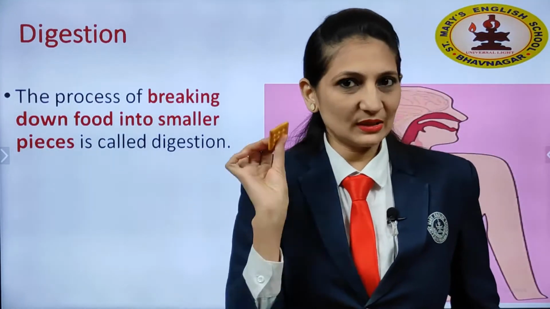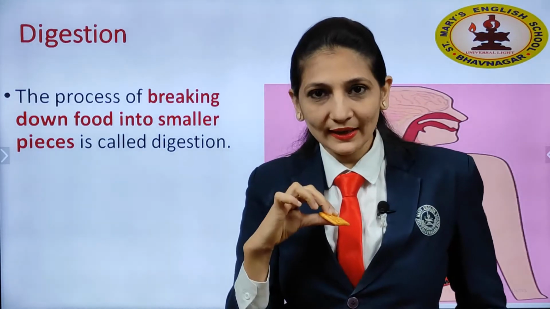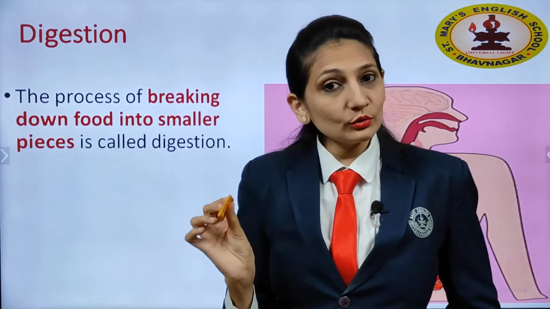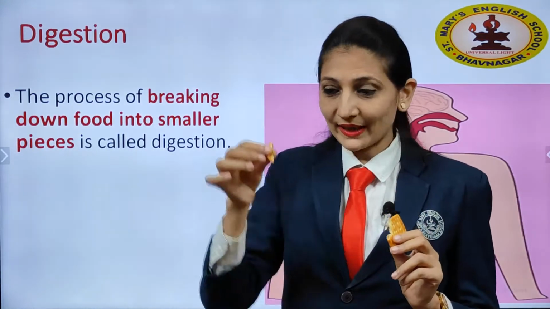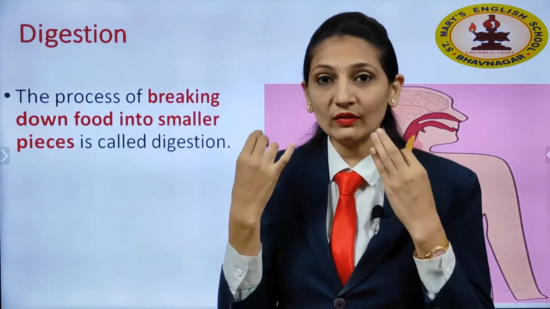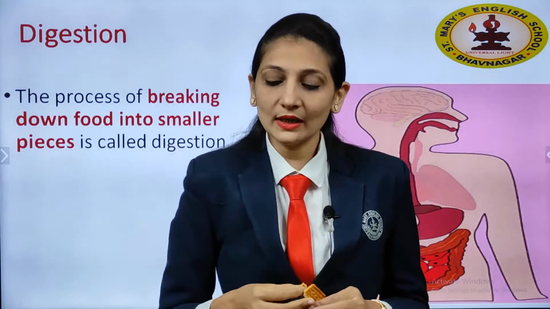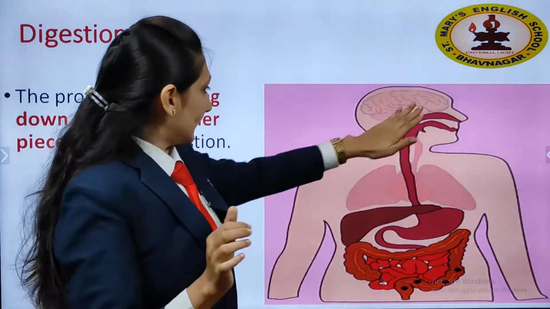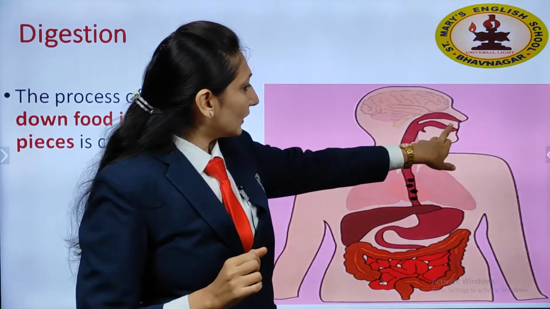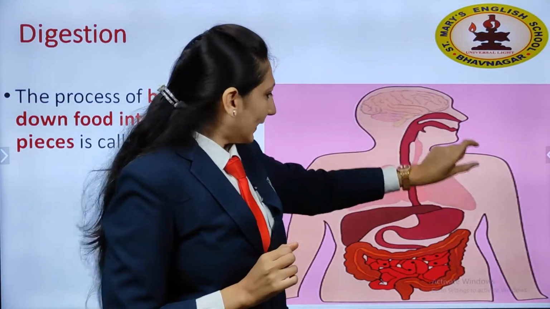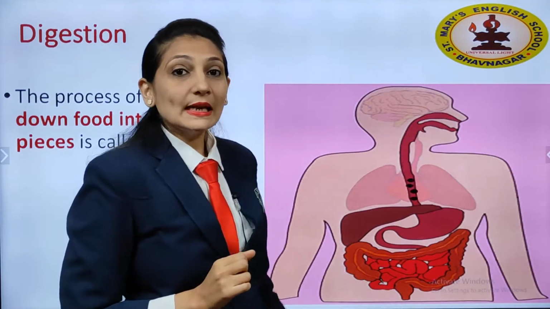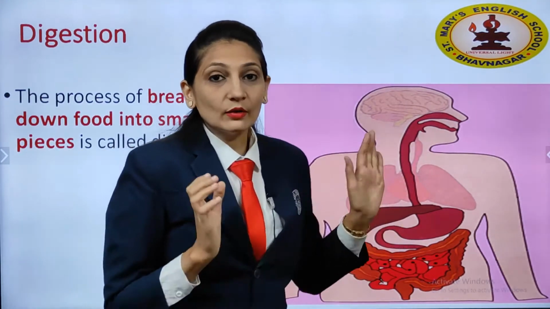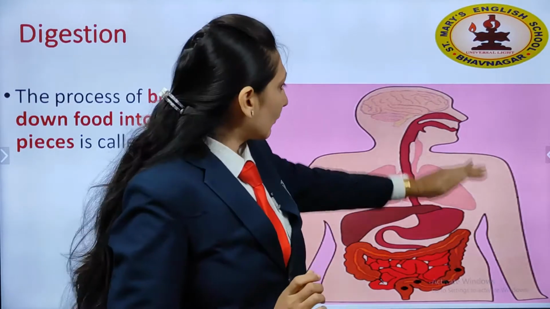Suppose for example, this is a biscuit, right? We cannot swallow that directly. What do we have to do for that? First of all, we have to take a bite of that, and then we make smaller pieces out of that in our mouth, and then only we can swallow. Here you can see that first of all the food will enter into the mouth, it will be bitten, and after that very small particles will be formed. The full digestion process starts from the mouth and ends at the anus.